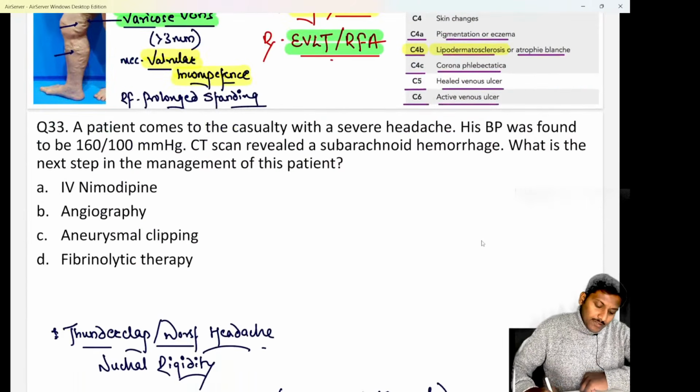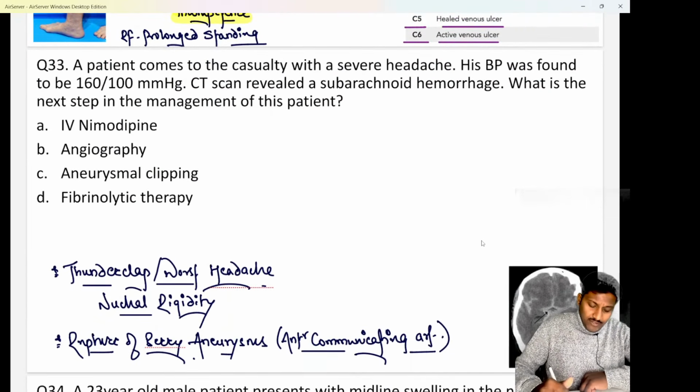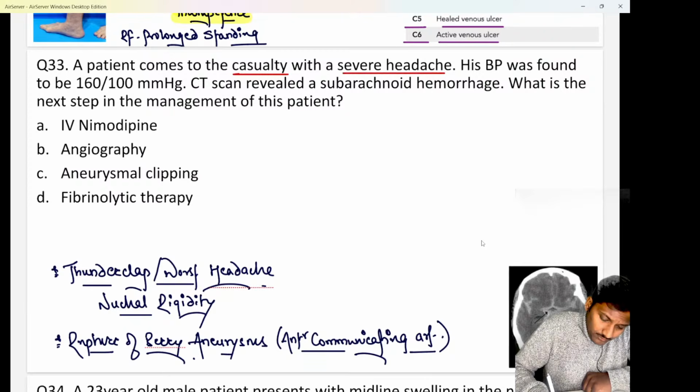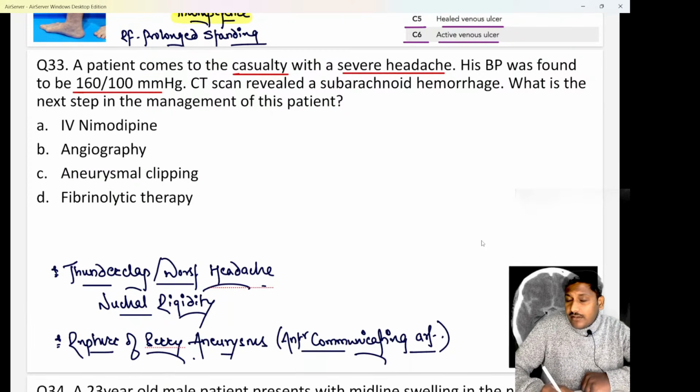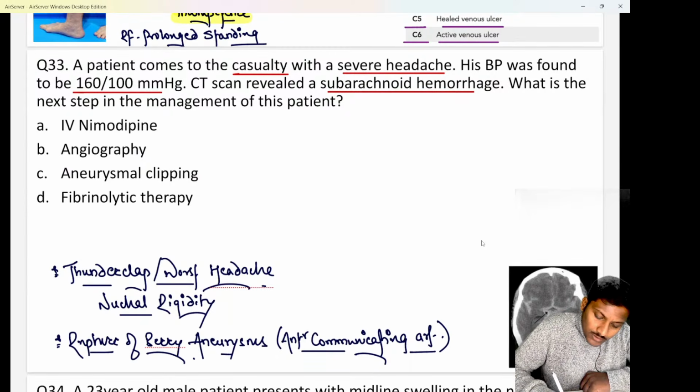Okay. Next is question number 33. We have a case where a patient comes to the casualty with complaints of a severe headache. His blood pressure was found to be elevated, around 160 by 100 millimeters of mercury. CT scan reveals there is a subarachnoid hemorrhage. So they have clearly said that the CT scan is showing a subarachnoid hemorrhage. Now they are asking what is the next step in the management of this patient. Please tell me the answer.